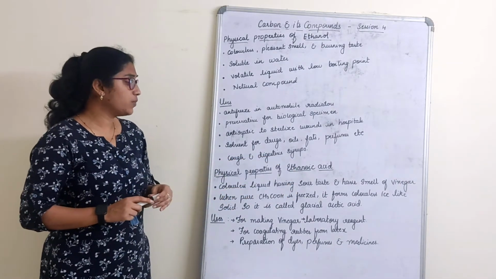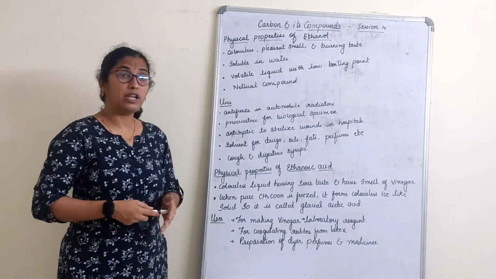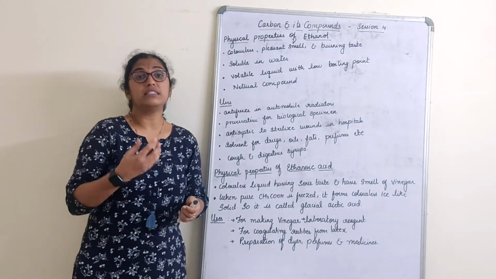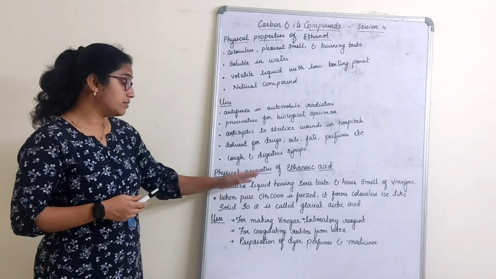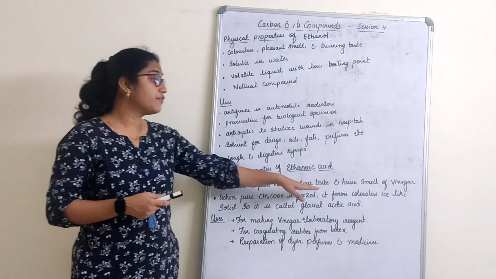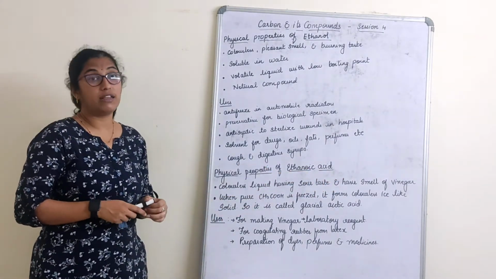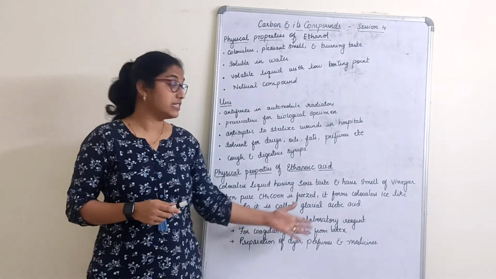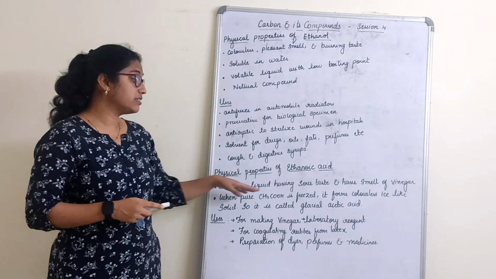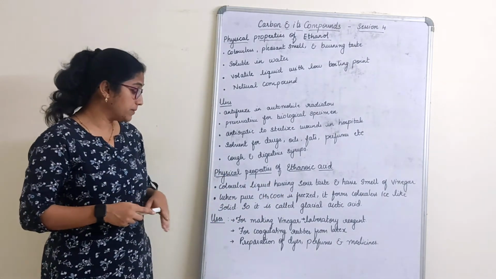Physical properties of ethanoic acid, that is acetic acid. It's a colorless liquid having a sour taste and the smell of vinegar, and it is used in the preparation of vinegar itself. When pure acetic acid is frozen, it forms a colorless ice-like solid, so it is also called glacial acetic acid. A very important give-reason question: why is ethanoic acid called acetic acid? You can give this reason. That's all in the properties.